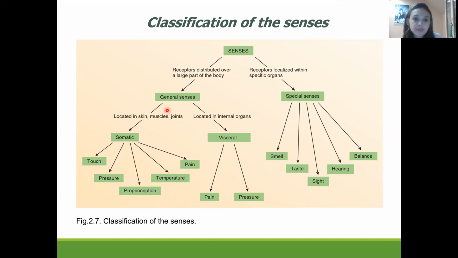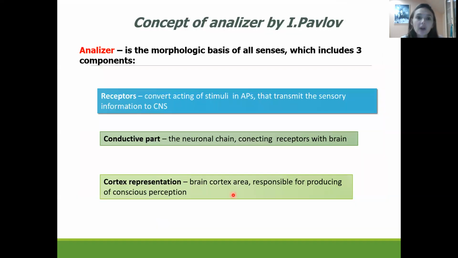For general sensation, most receptors are located in the skin, in the muscles, and in visceral organs, and as a result we are going to divide them. If receptors are located in the skin, muscle, or joints, it will be somatic sense. What kind of sensation will it be? It will be touch, pressure, proprioception, temperature, and pain sensation. And if receptors are located in the internal organs, this kind of sense will be called visceral, and visceral sense will be divided into pain and pressure. We transmit information about pain and pressure.